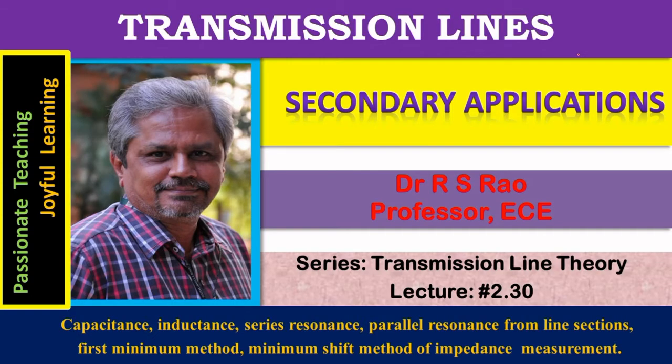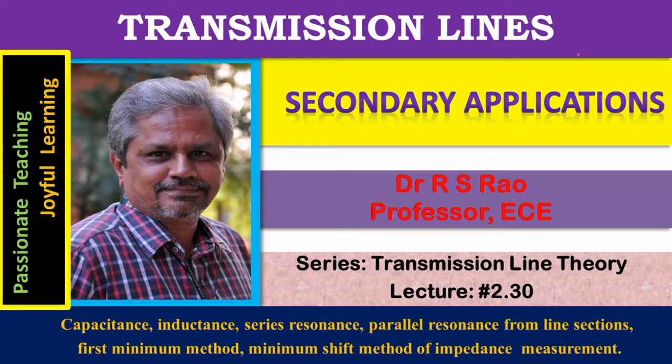Transmission lines, secondary applications, series on transmission line theory, lecture number 2.30. Transmission lines are mainly used to transfer signal from one point to another point. They are also used to fabricate inductors, capacitors, series resonant circuits, and also parallel resonant circuits at high frequencies.